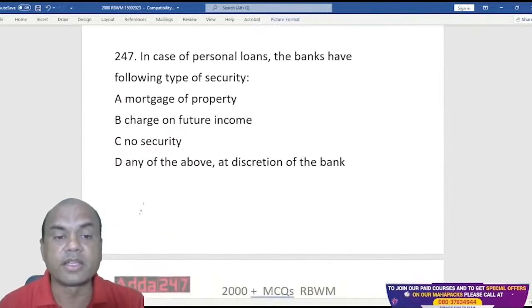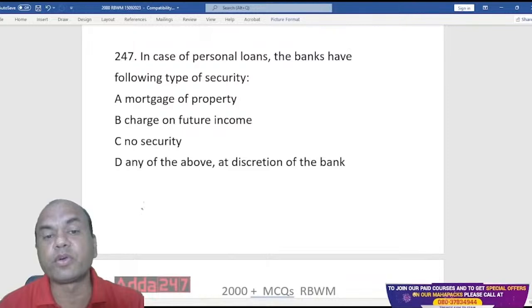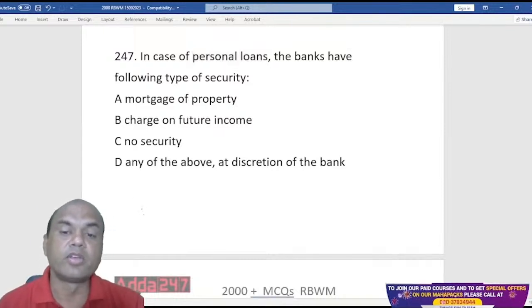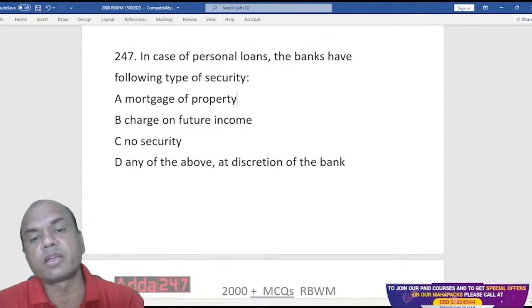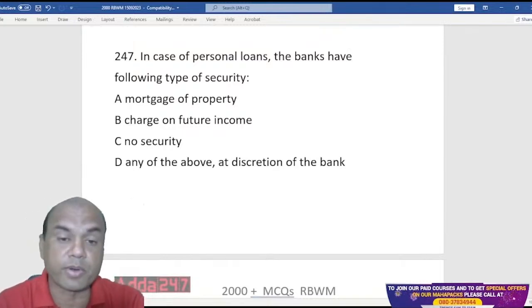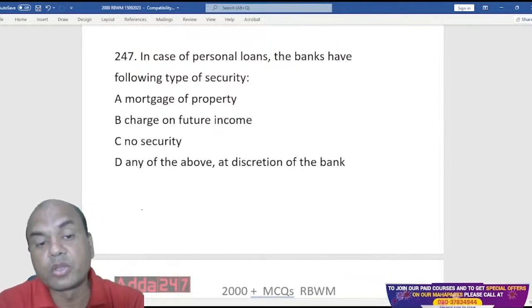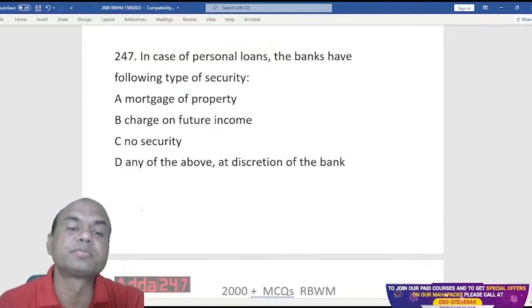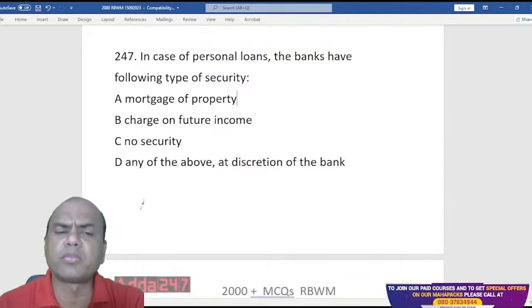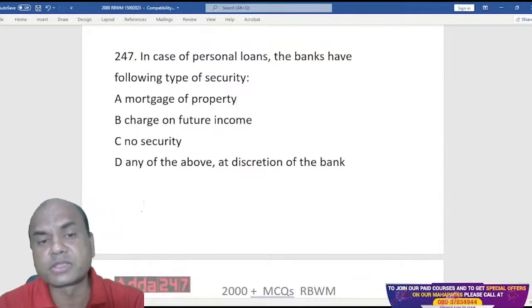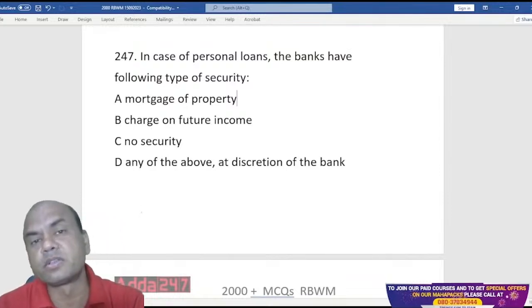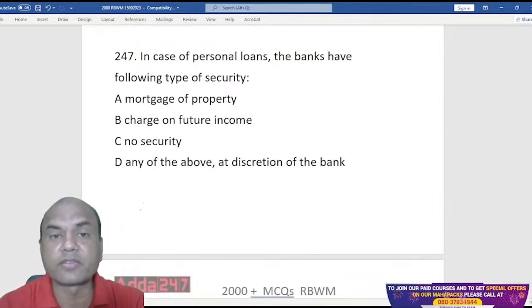Next one. In case of personal loans, banks have the following type of security: mortgage of property, charge on future income, no security, any of the above at the discretion of the bank. So for personal loans, what type of security do we take? Do I take the mortgage of property for a personal loan? Property is taken for which loan?